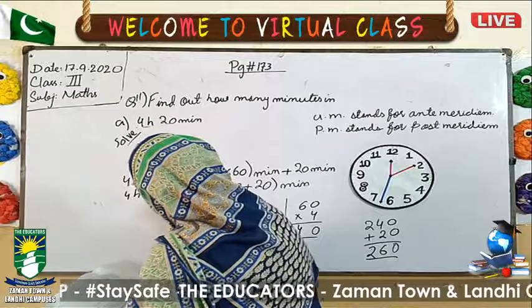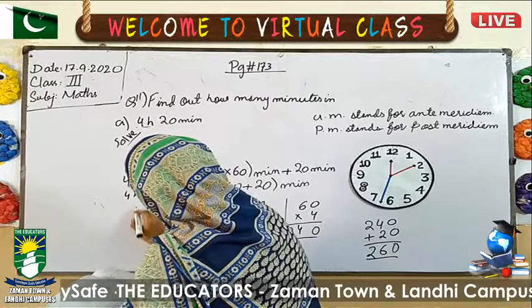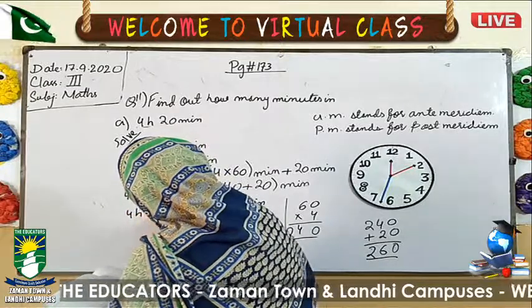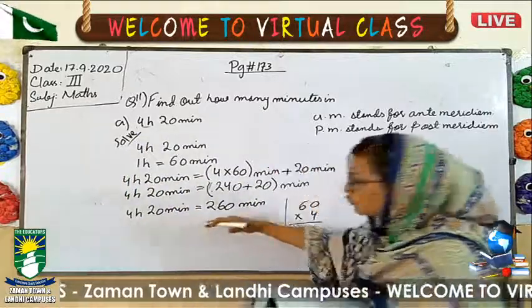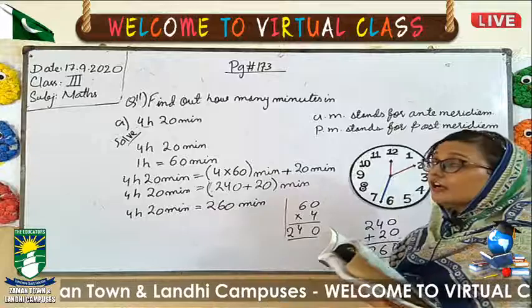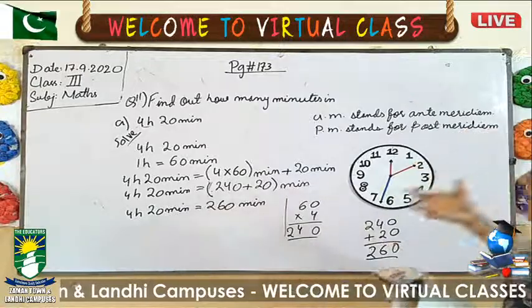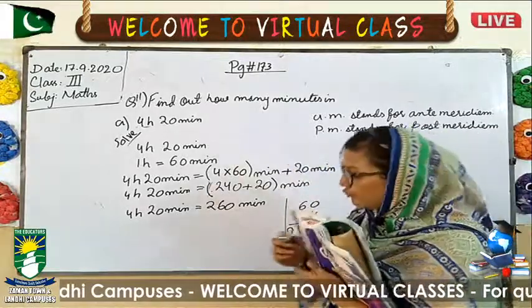4 hour 20 minutes is equal to 260 minutes. This is the conversion of find out how many minutes in. So first what you will do, you.